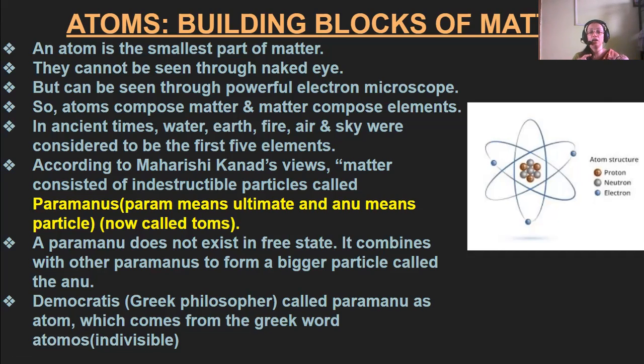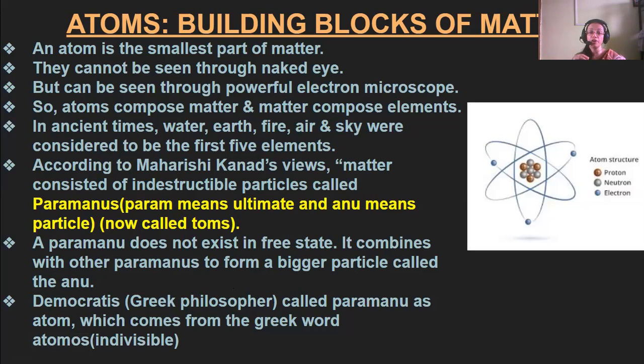Now this particle is known as atom. According to Maharishi Kannad, the paramanu does not exist in the free state. It has to combine with other paramanus to form a bigger particle known as anu, that is the atom, which we call it now.